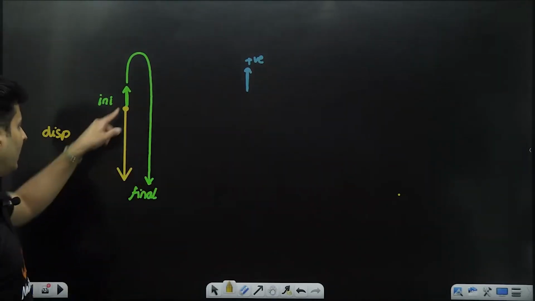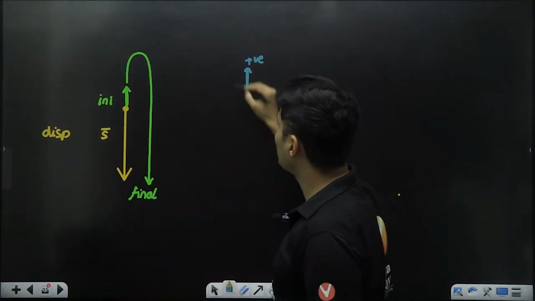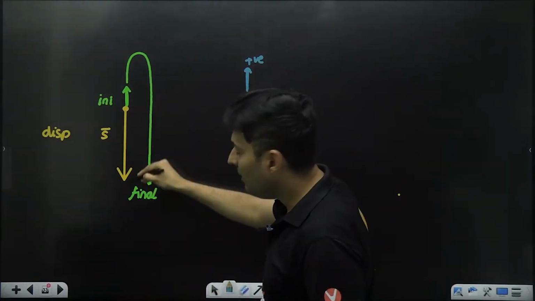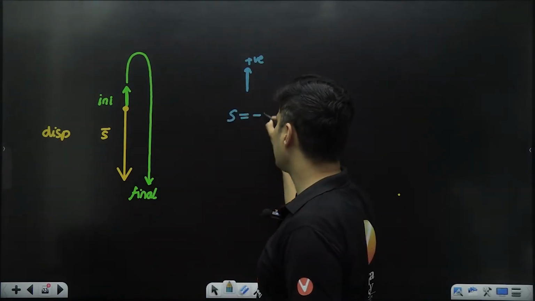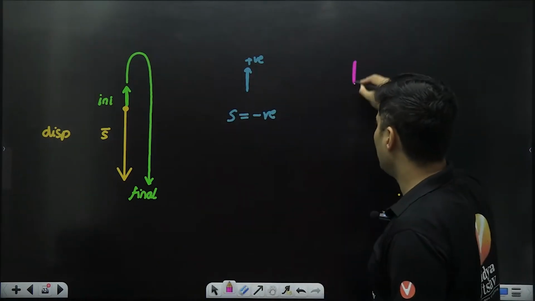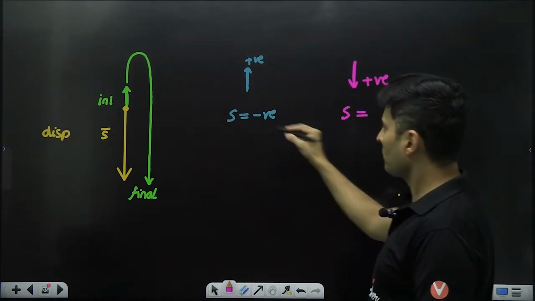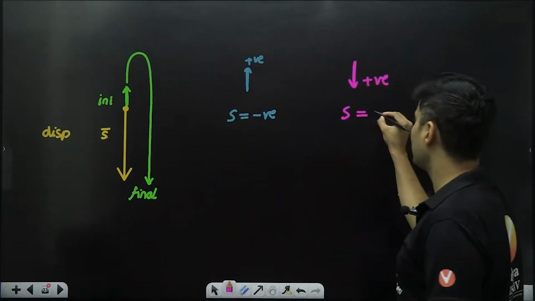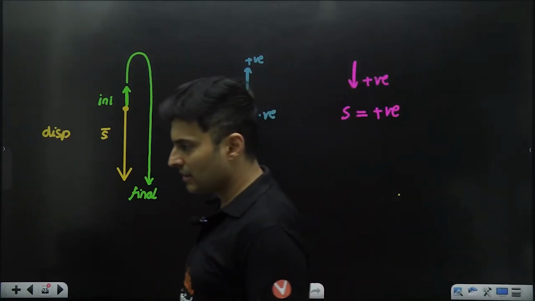Head, tail, right? Tail, head thing. So obviously, somebody choosing upwards as positive, the vector of displacement is negative. So displacement is negative here. But somebody chooses downwards direction as positive. So for them, downwards is positive. So displacement will be positive value. Is that making sense, everyone?